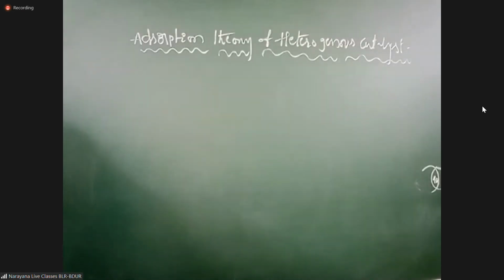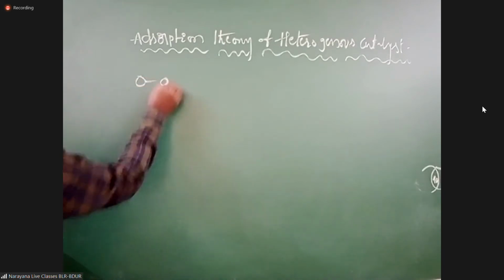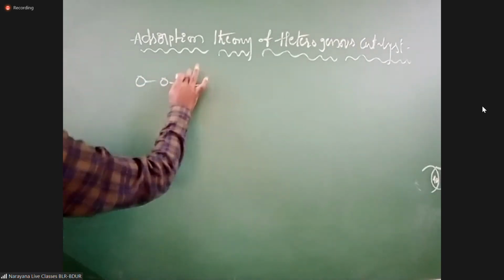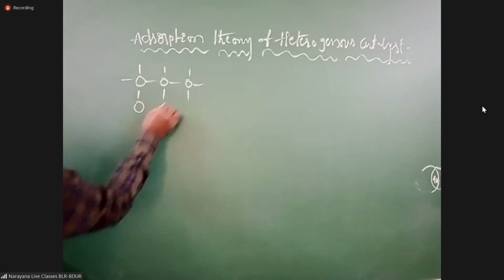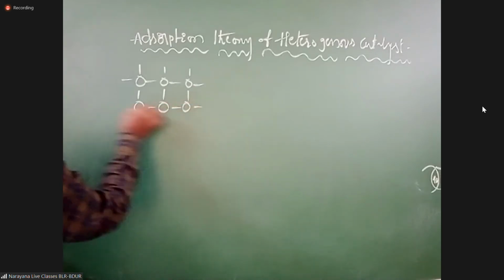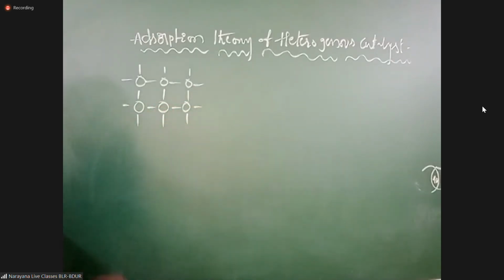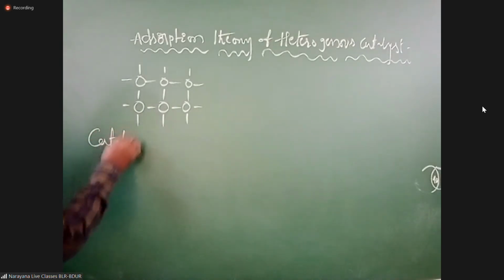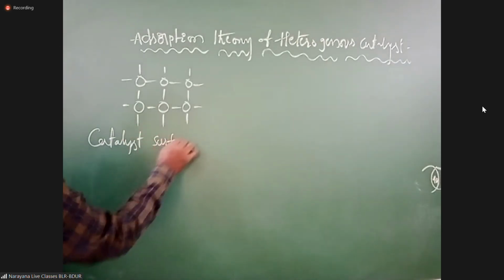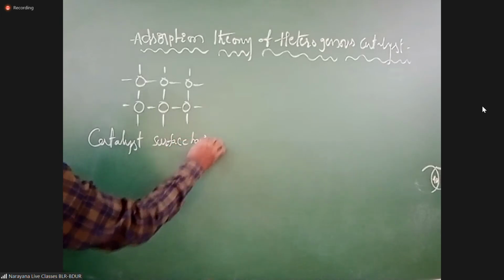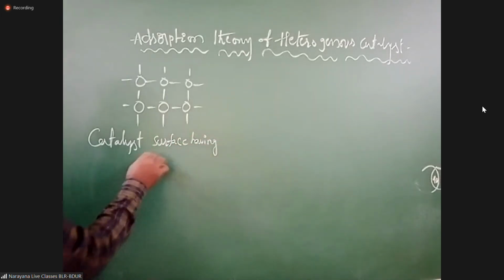Now, adsorption theory of heterogeneous catalyst. Please note down this mechanism. The catalyst surface has three valences.